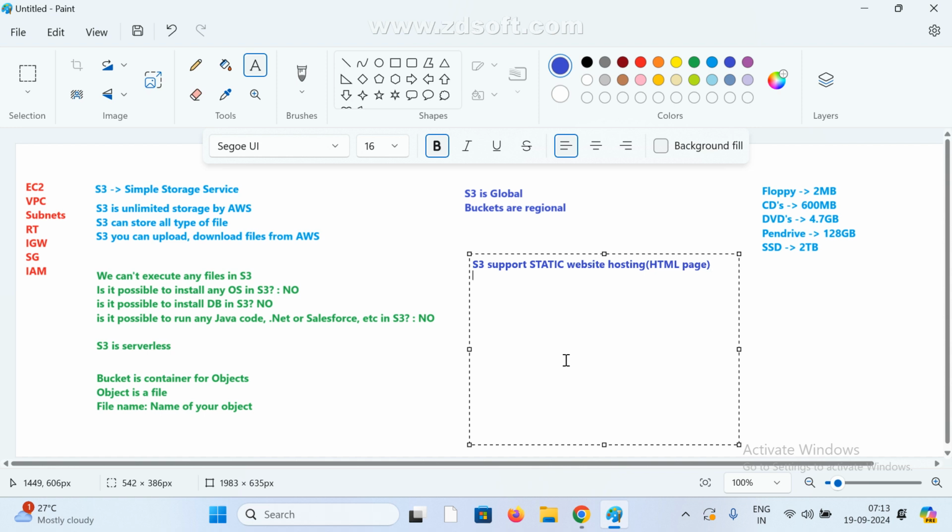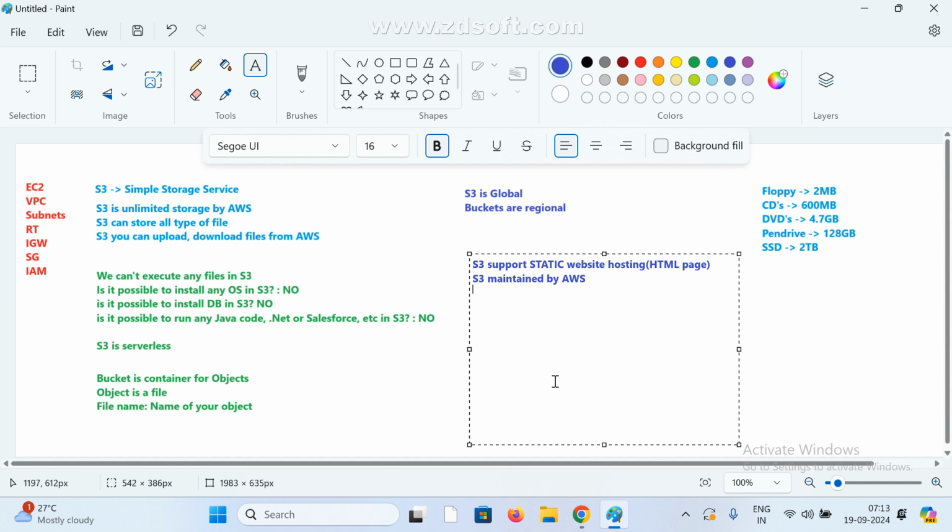And this S3 is maintained only by the AWS people, so you don't worry. Our duty is only uploading and downloading. Apart from this, there is no need to worry. So these are some of the basics.